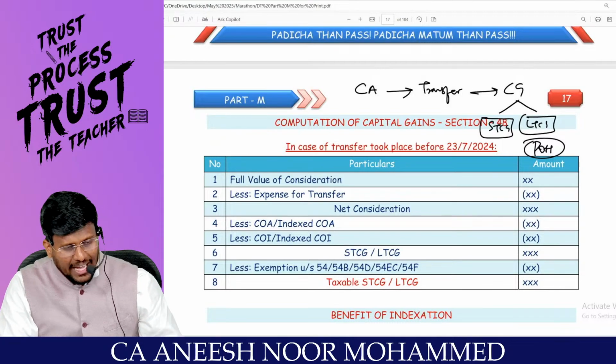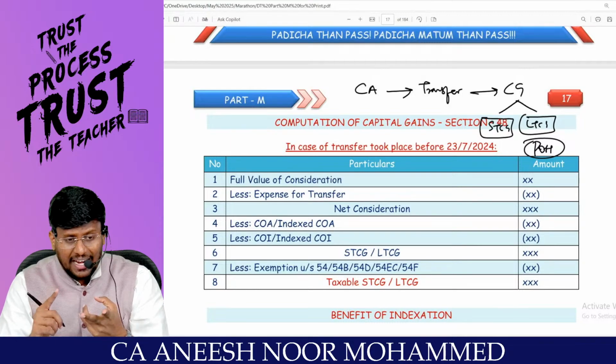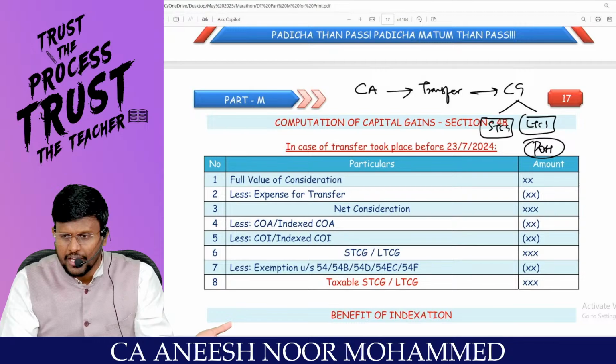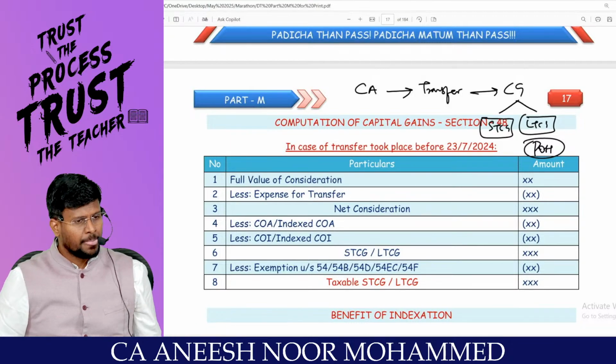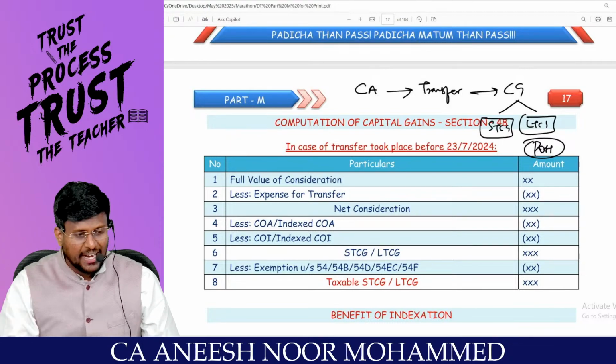If it is before the amendment date, capital assets are classified into 3 categories. Number 1, financial asset. Number 2, unlisted shares and land and building. Number 3, other assets. But after the amendment, it is not a 3-way classification, it is only 2 classifications. Number 1, financial asset, and number 2, other than financial asset. Can I proceed?